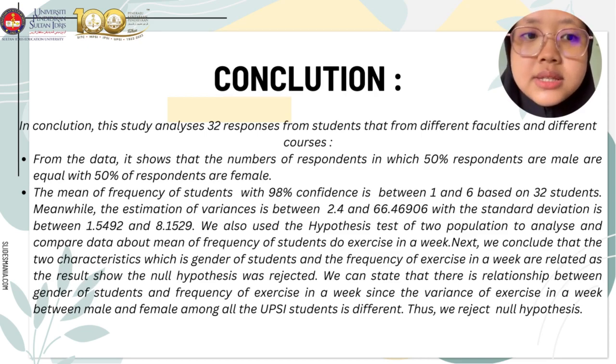We also use the hypothesis test of two populations to analyze and compare data about the mean of frequency of students who do exercise in a week. Next, we conclude that the two characteristics, which are gender of students and the frequency of exercise in a week, are related, as the results show the null hypothesis was rejected. We can state that there is a relationship between gender of students and frequency of exercise in a week, since the variance of exercise in a week between male and female among all.